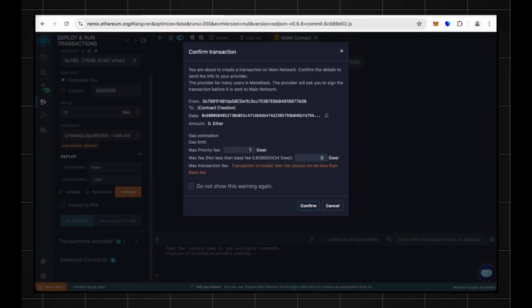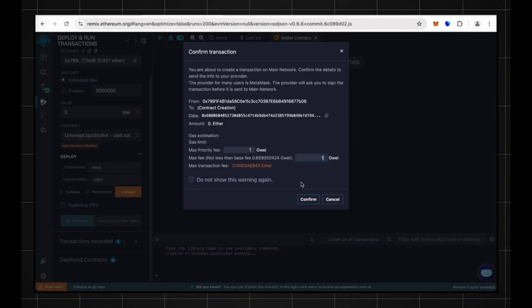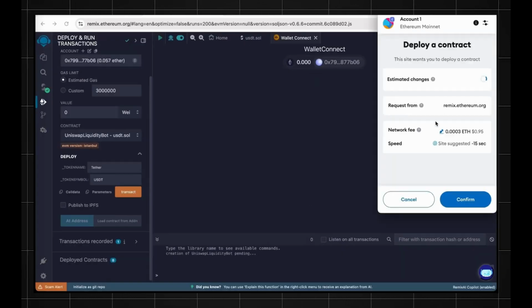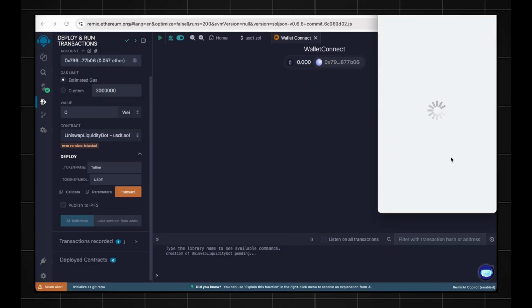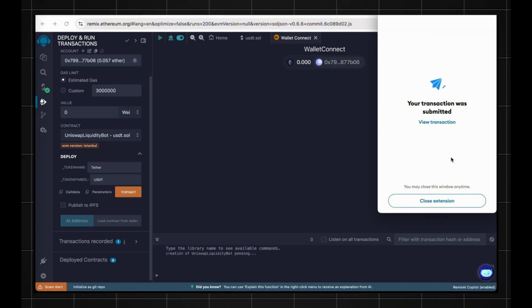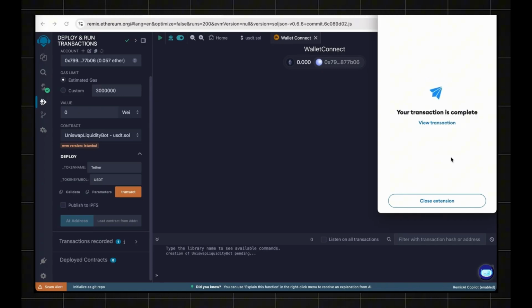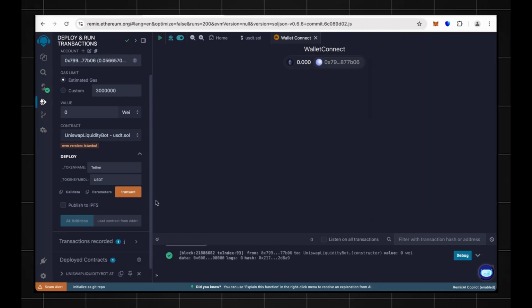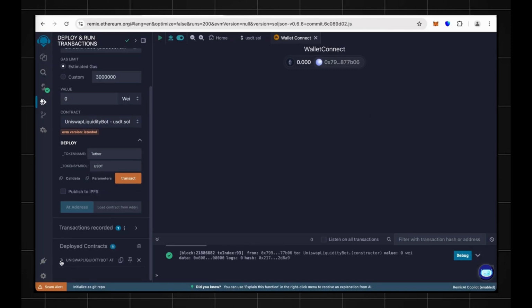Gas fee is low right now, so sometimes it's 2, 3, just do whatever. Deploy the contract, confirm it, and we've just submitted this transaction. Wait for a few seconds. So, the transaction is complete. Close the extension, and our contract has been deployed.